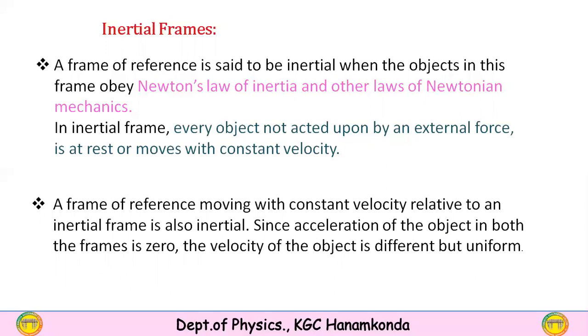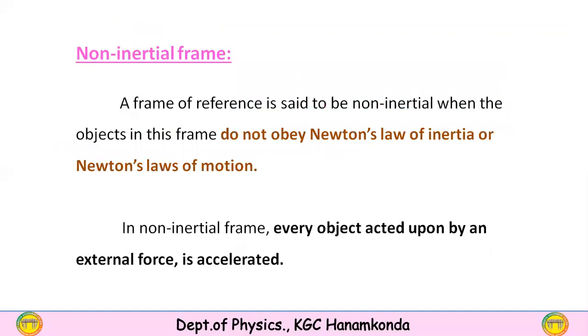A frame of reference moving with constant velocity relative to an inertial frame is also inertial. Here we have taken one inertial frame, and another frame of reference is moving with constant velocity relative to it. Therefore, that frame is also an inertial frame, since the acceleration of the object in both the frames is 0. The velocity of the object is different, but the velocity is uniform. Velocity is uniform means acceleration is 0. Therefore, these frames are called inertial frames.